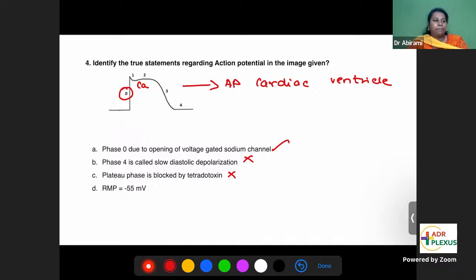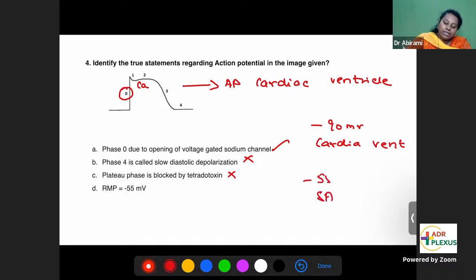RMP minus 55. What is the RMP of the cardiac ventricle? The RMP of the cardiac ventricle is minus 90 millivolts. Yes, good, Dr. Karthik. Cardiac ventricle minus 90 millivolts, SA node minus 55 millivolts. So this is actually for the SA node, not for the cardiac ventricle. So the true statement is only A.